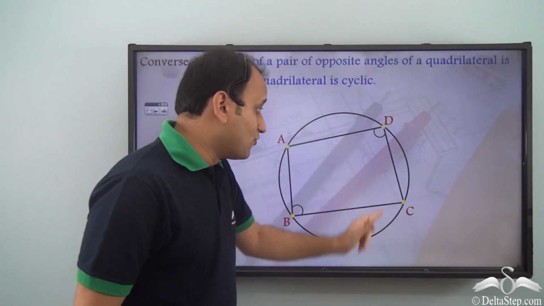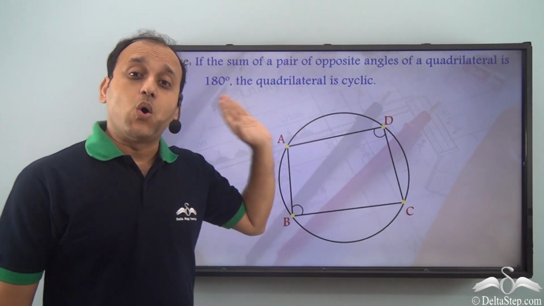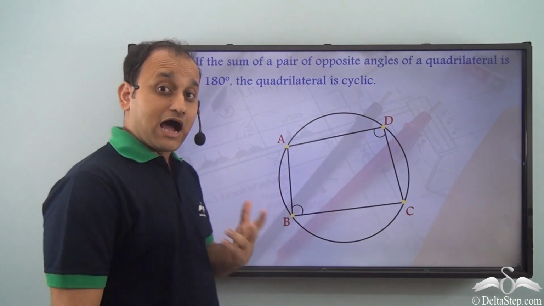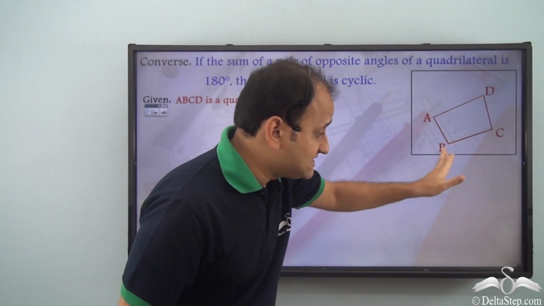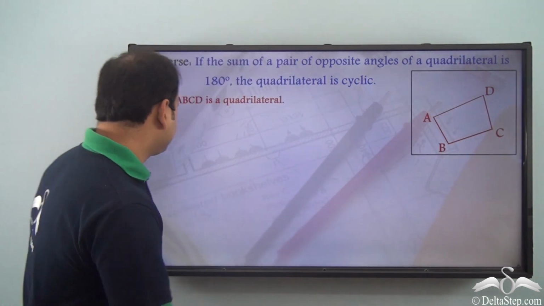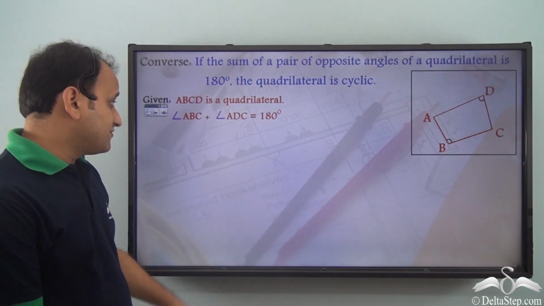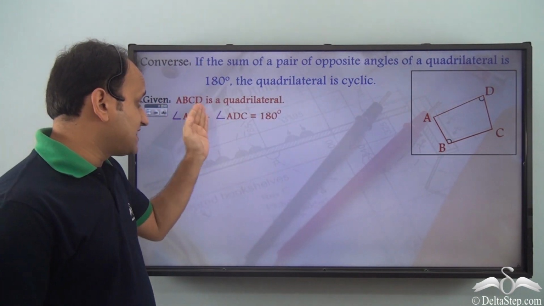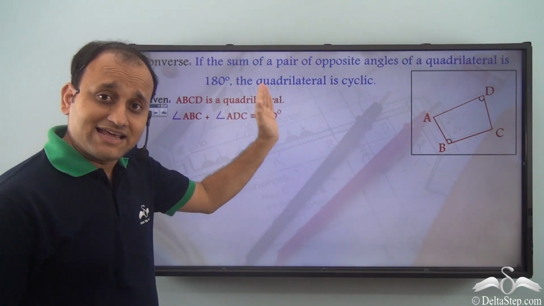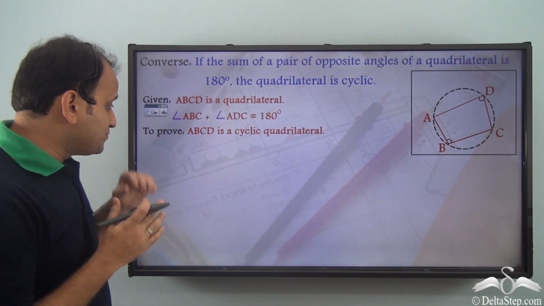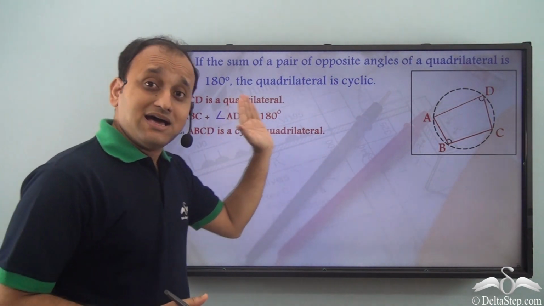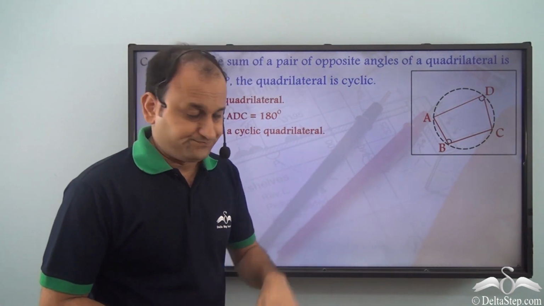That is, all the four vertices will lie on a circle. How do we prove that? Well, we have a quadrilateral ABCD, it is given, and we have angle ABC plus angle ADC is equal to 180 degrees. Now, we need to prove that ABCD is a cyclic quadrilateral.